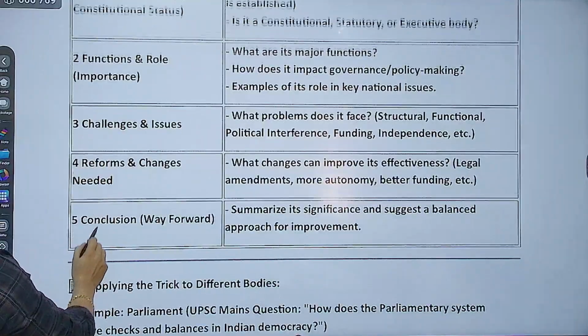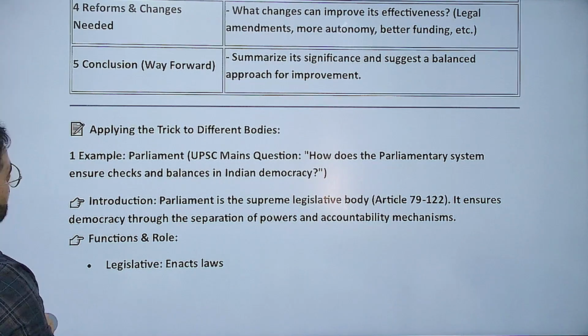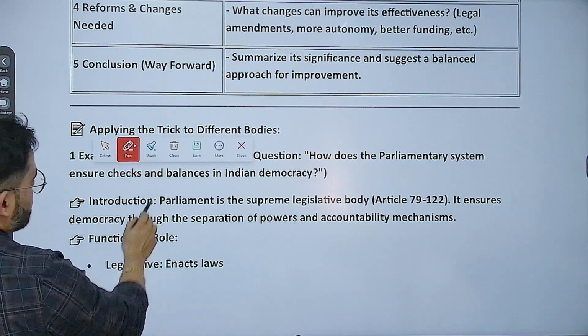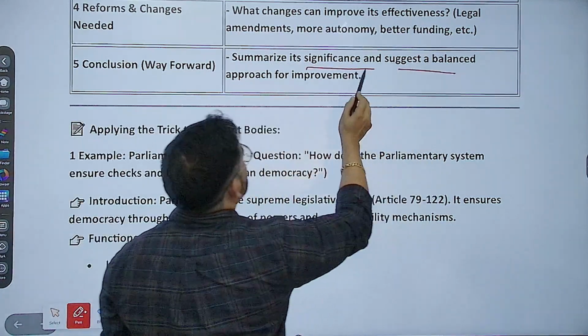Next is the conclusion. What can you write over here? If we come to the conclusion now, summarize its significance and suggest a balanced approach.